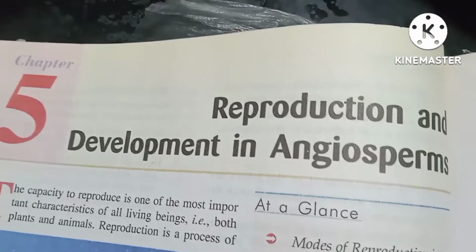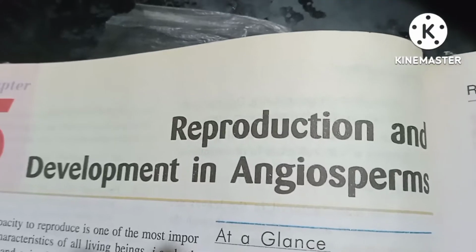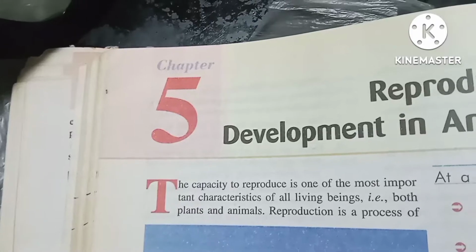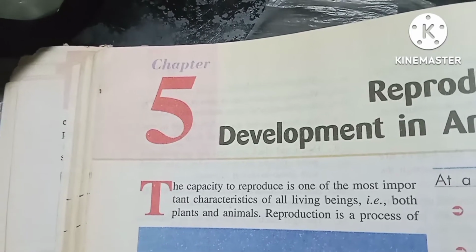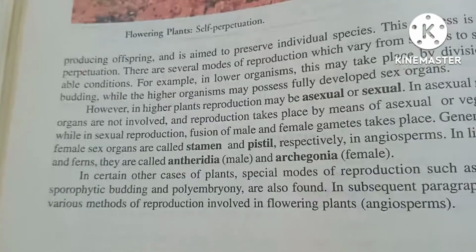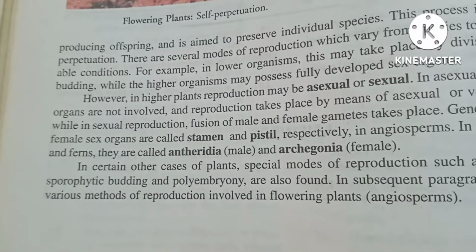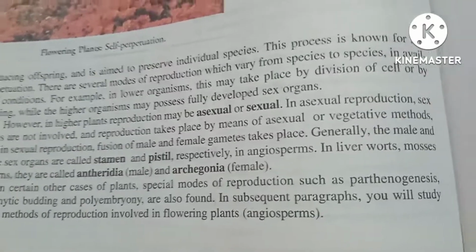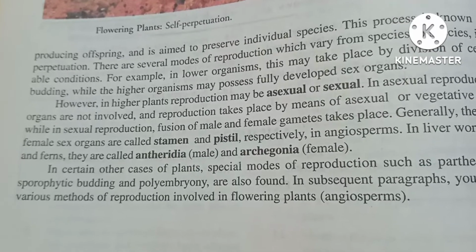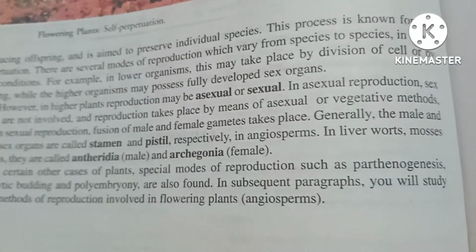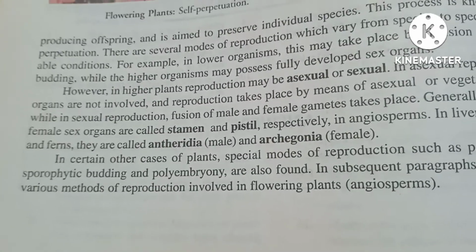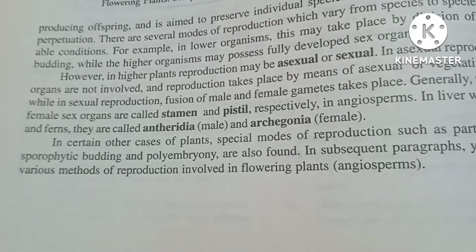Good morning everybody. Today we are going to discuss the reproduction and development of the angiosperms. The capacity to reproduce is one of the most important characteristics of living beings, both in plants and animals. In certain other cases of plants, special modes of reproduction such as parthenogenesis, sporophytic budding and polyembryony are also found. In subsequent paragraphs you will study various methods of reproduction involved in flowering plants, angiosperms.